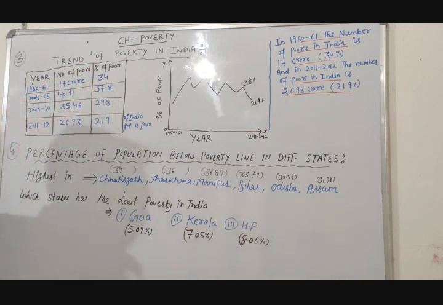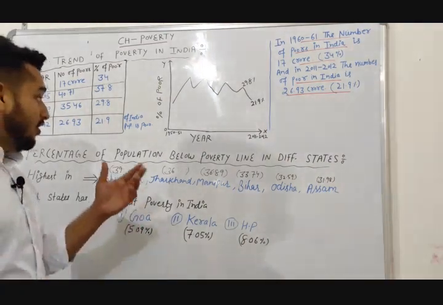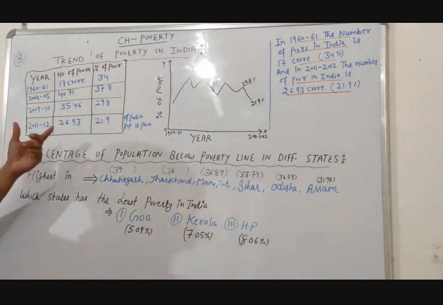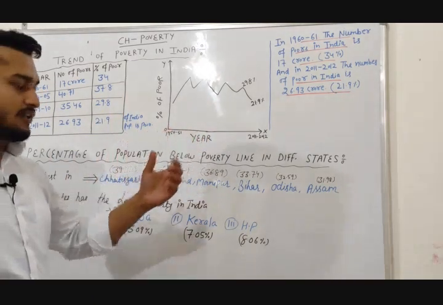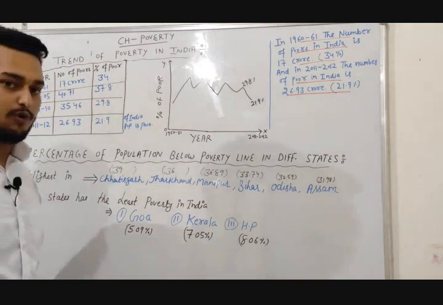29.8%. According to the census of 2011-12, nearly 22% of India's population is poor, and in number, 26.93 crore. On the X-axis we show the years, and on the Y-axis we show the percentage of poor.